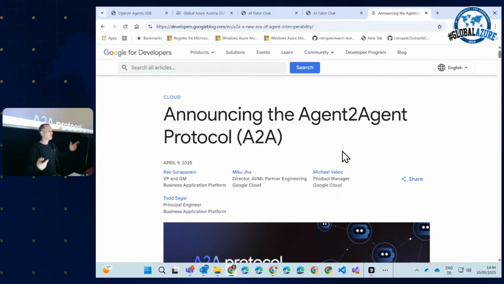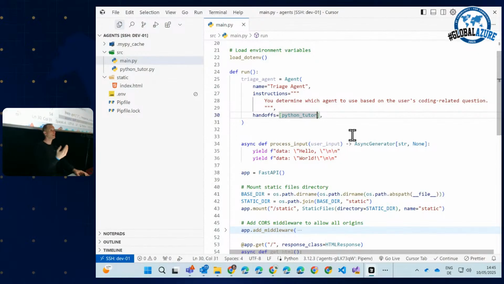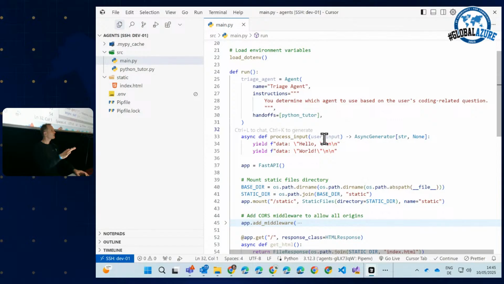Some people say the future of IT departments is more HR related, but not biological HR, but AI HR. So as in IT, we are coordinating a fleet of AI agents, and this is what this protocol is all about. In our case, we will not make it so complicated. We just stay inside of one application. But I wanted to set this pointer for you so you have something to read and take away from this course, which goes beyond the simple to medium complicated scenarios that you see here.